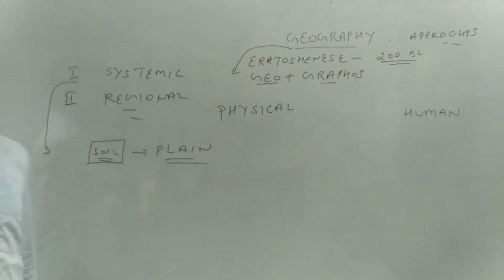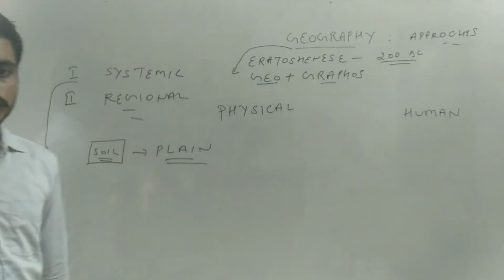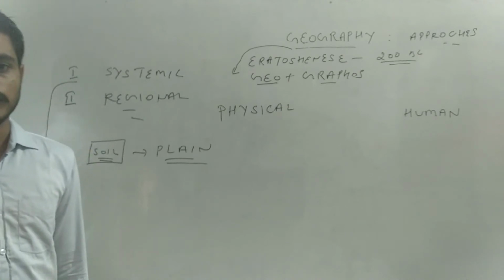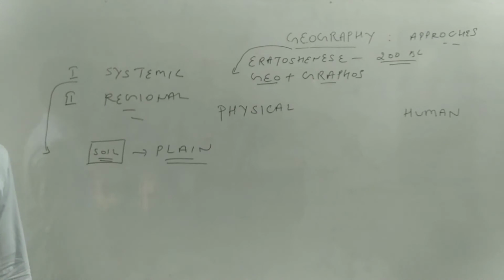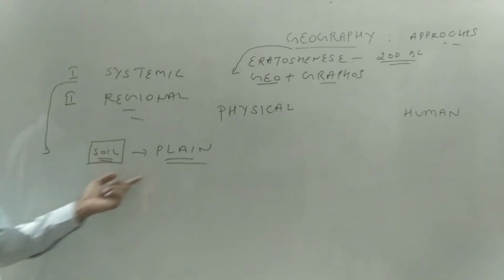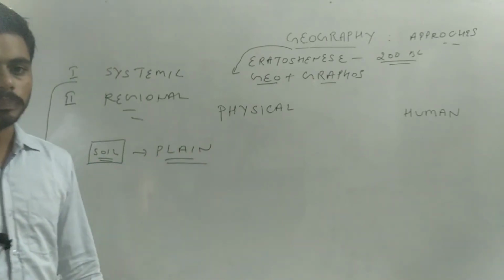Now we query all the questions about soil in the systematic approach. What is the fertility of this soil? What are the ingredients in this soil? What is the color of this soil? Every detail about this soil in a particular plain.